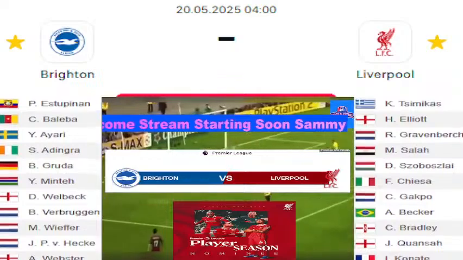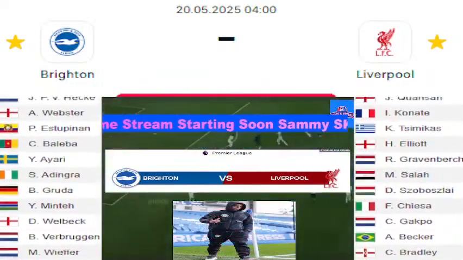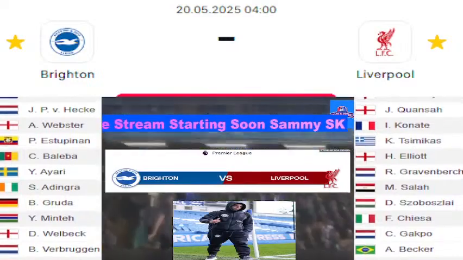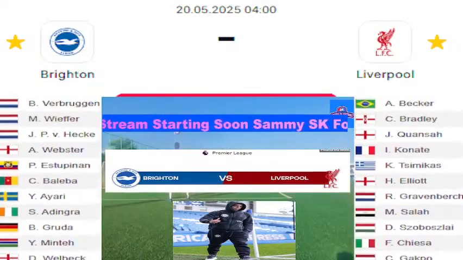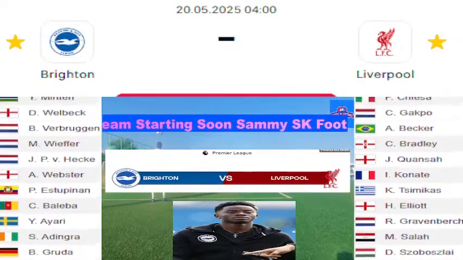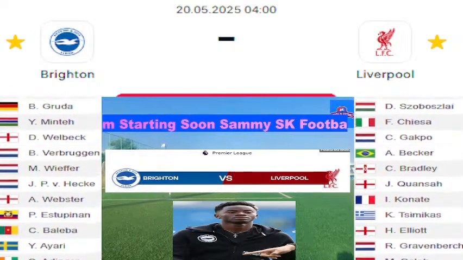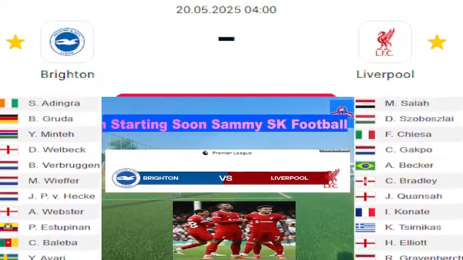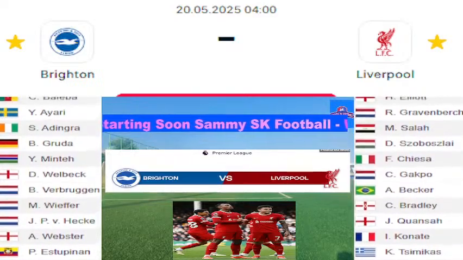I do think for Brighton, though, with what they're doing and what the players that they have, the likes of Verbruggen, Van Hecke, these tough players who have been excellent all season. Adrian talked about it just earlier on. I would expect for these guys to be going, right, opportunity here now. The likes of Welbeck up front going, right, I scored 10 goals, can I get more, and can we continue this run that we're on and take that into not only the end of this season but for next season. Referee tonight is John Brooks, the VAR is Andy Madley.